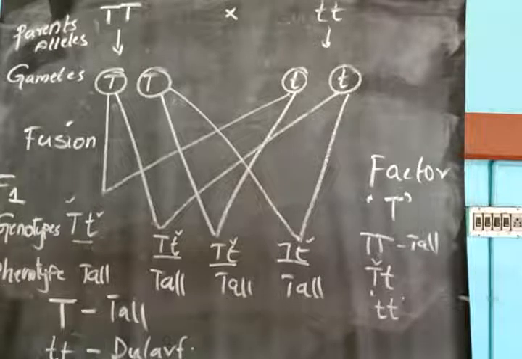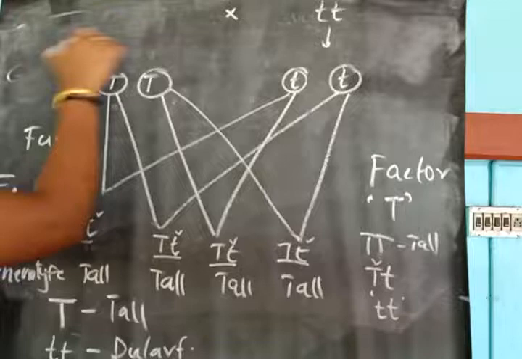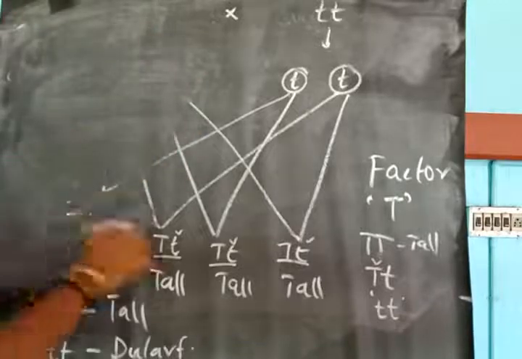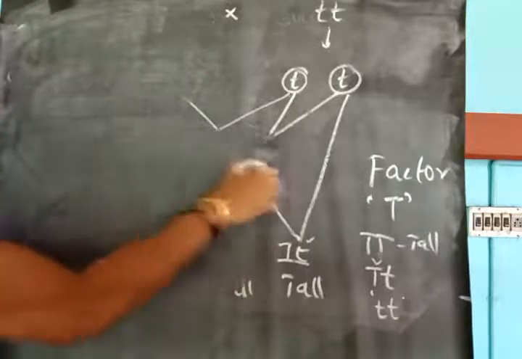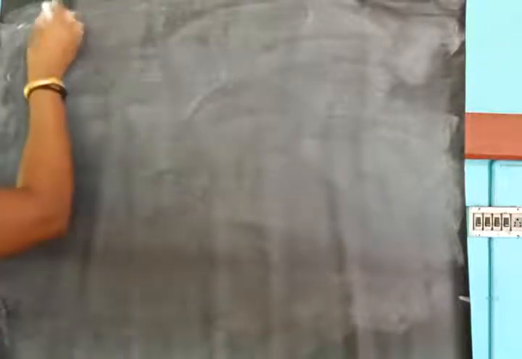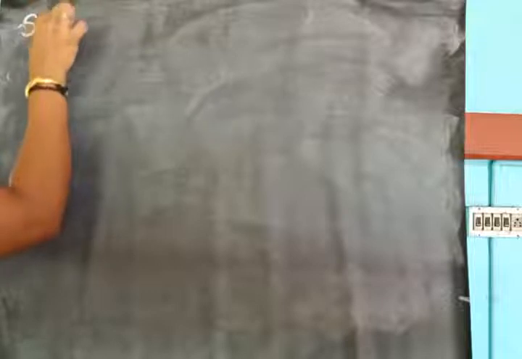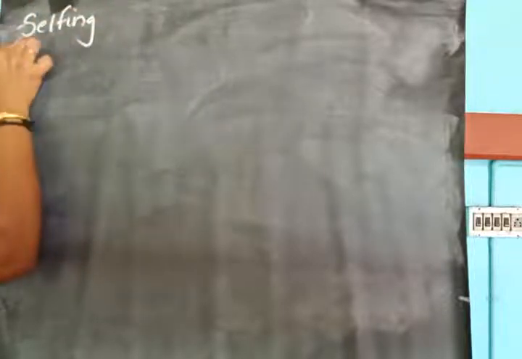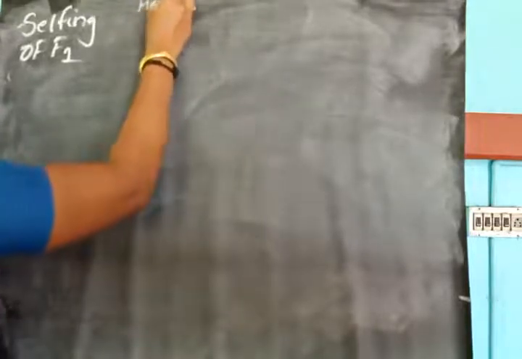After this, Mendel did selfing of F1. Just look at your previous section. What did we obtain in F1?